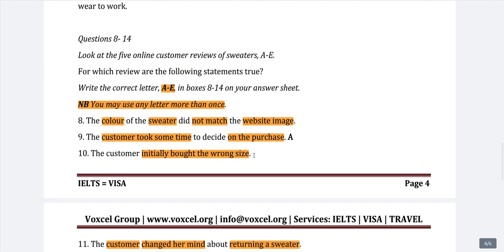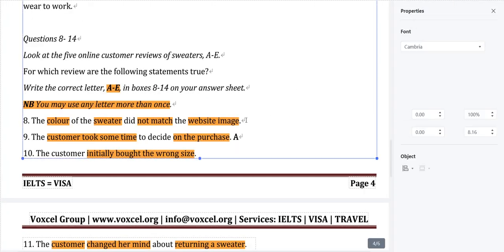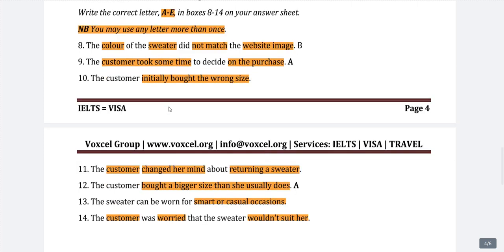So first question, the color of the sweater did not match the website. Yes, that's why she was saying she expected a lighter color. So this is our answer. Let's see if any other is B. Initially bought the wrong size? There is no mention of that. Return? There is no mention of returning. There is no mention of smart or casual occasions. There was a mention of office wear, but not a comparison of two or three occasions, so we cannot say that. The customer worried wouldn't suit her? There was no mention of that either.